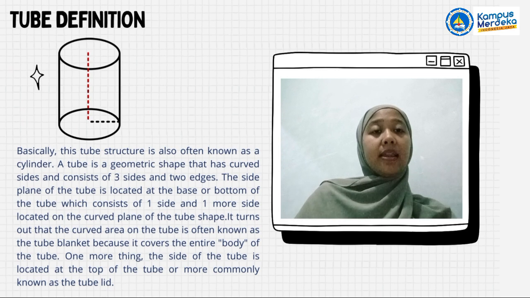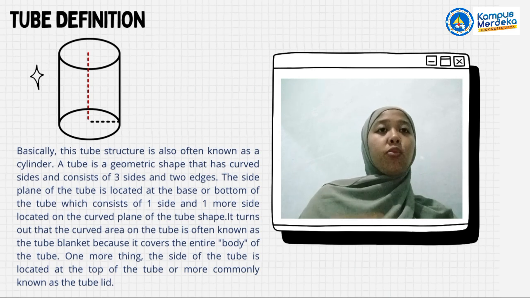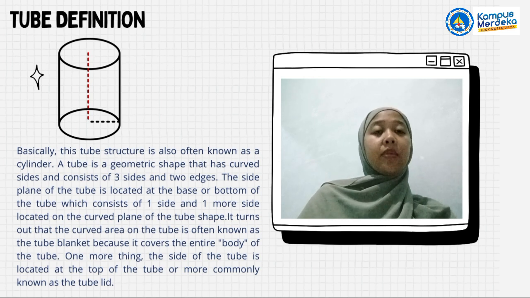The side flange of the tube is located at the base or bottom of the tube, and one more side is located on the curved length of the tube shape.